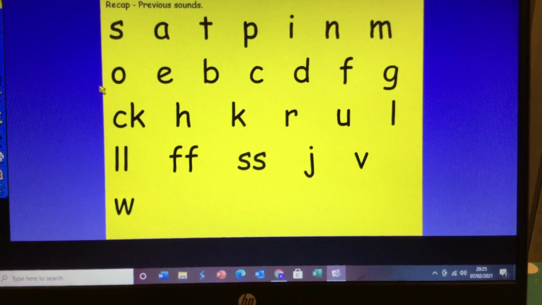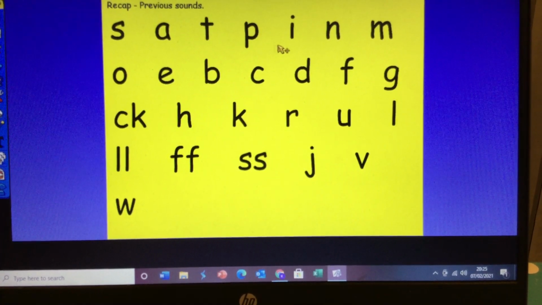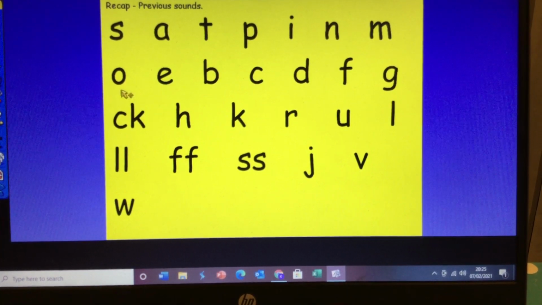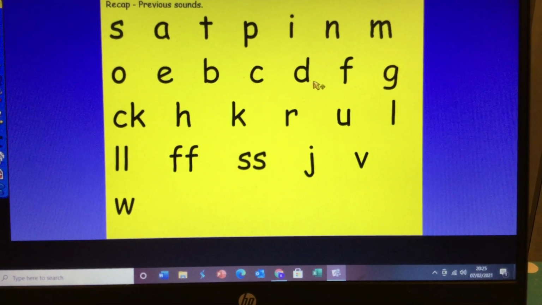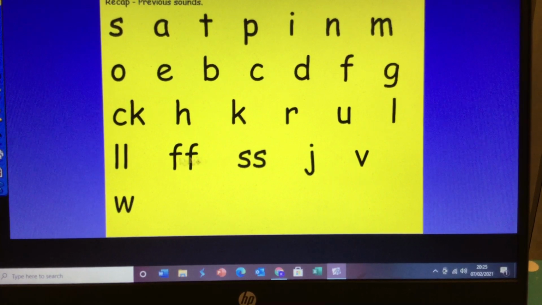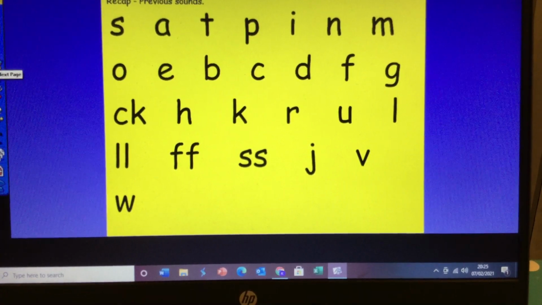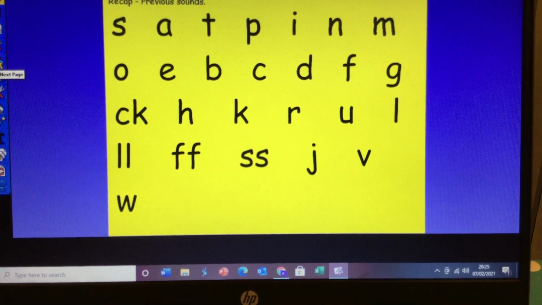Now let's do our sounds that we already know, our previous sounds. Don't forget to join in the actions. Are we ready? S, A, T, P, I, N, M, O, E, B, K, D, F, G, K, H, K, R, O, L, F, S, J, V, W. Well done, children. Did you join in with all the actions as well?